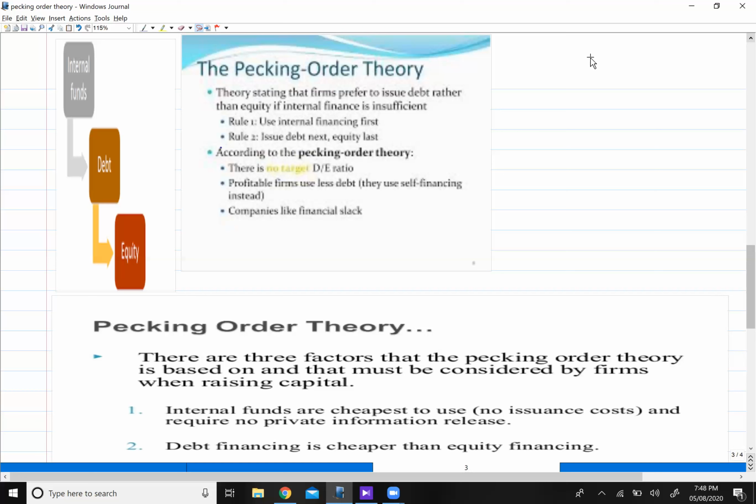Now debt is a cheaper source of finance. The question is why it is a cheaper source of finance? Because on debt you have to pay interest, right? So due to the payment of interest, your tax is saved. Let me tell you how. Now, if you just recall your profit or loss statement, in your P&L, from your profits, you will minus the interest, right?